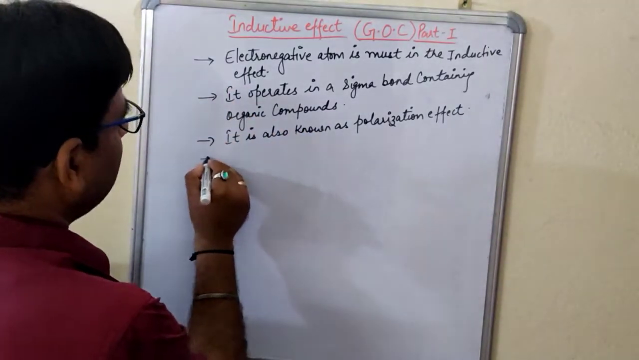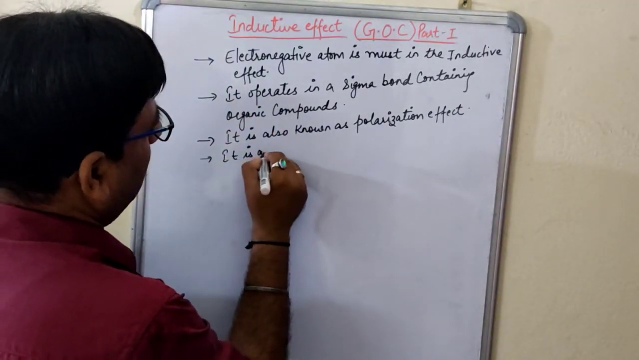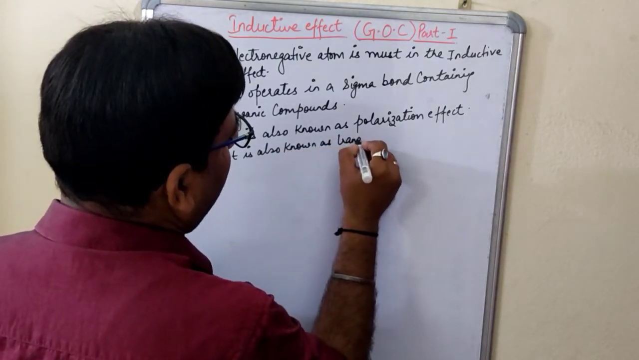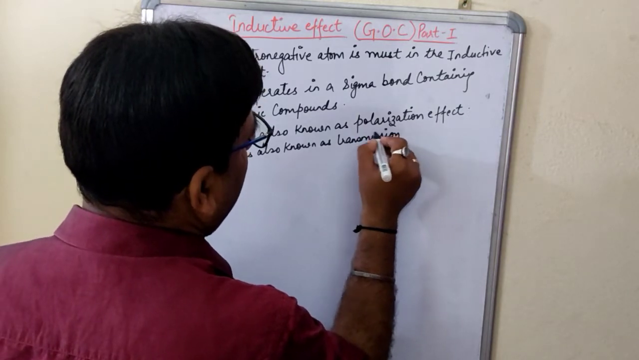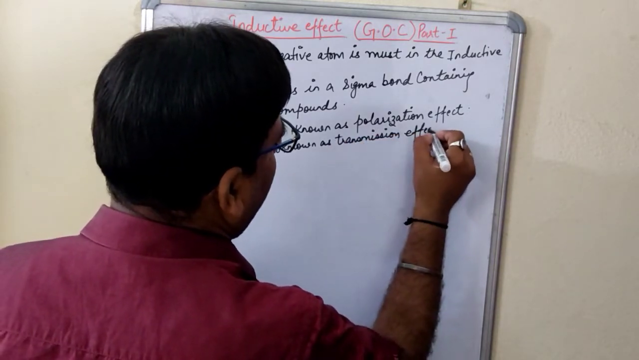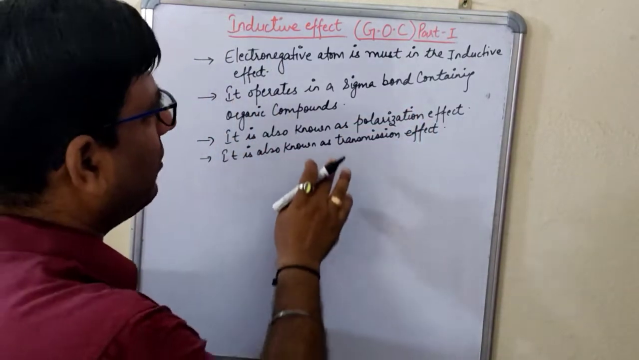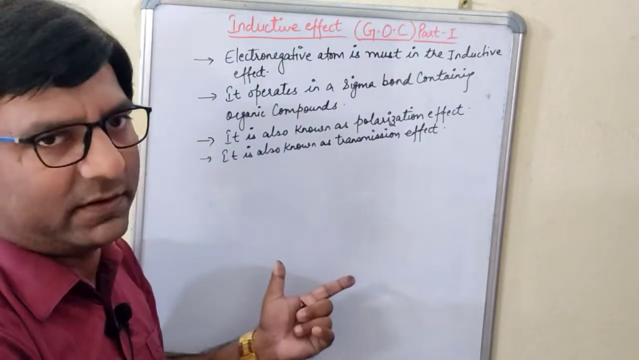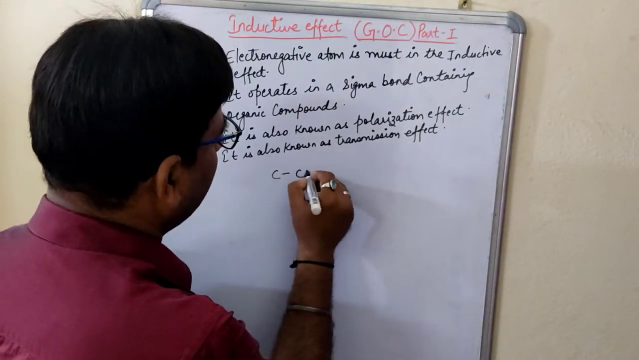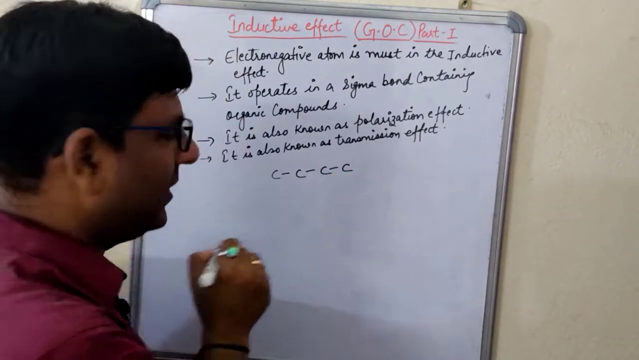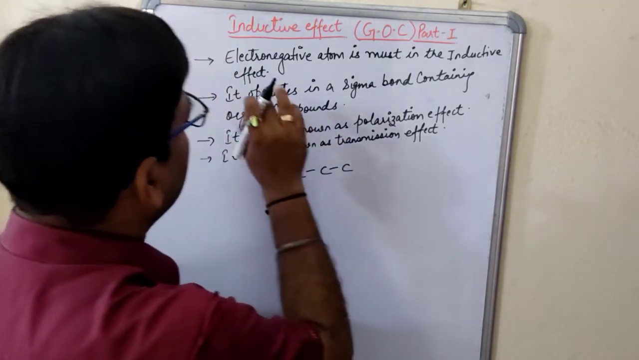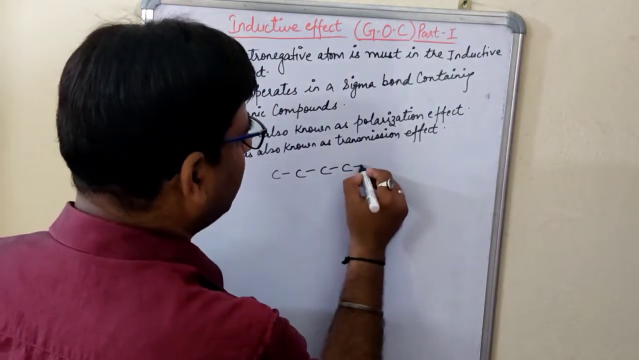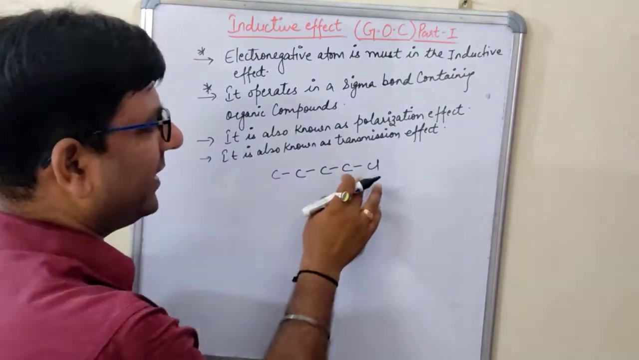Now, it is also known as transmission effect. Why is it known as transmission effect? Because students, we are calling this inductive effect a transmission effect because it is transmitted along a carbon chain. For example, if I have a chain of 4 carbon atoms, as I told you in the first point itself, there should be the presence of an electronegative atom. I have taken chlorine.